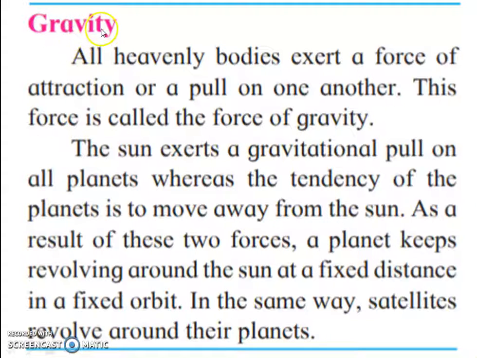Next point is gravity. All heavenly bodies exert a force of attraction or a pull on one another. This force is called the force of gravity. The sun exerts a gravitational pull on all planets, whereas the tendency of the planet is to move away from the sun. As a result of these two forces, a planet keeps revolving around the sun at fixed distance in a fixed orbit. In the same way, the satellites revolve around their planets.